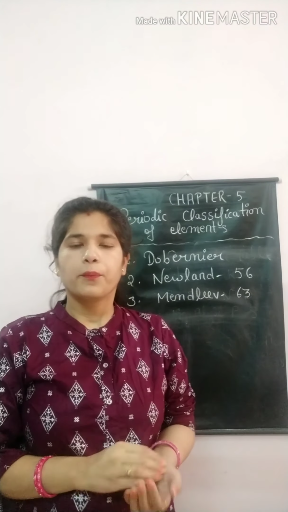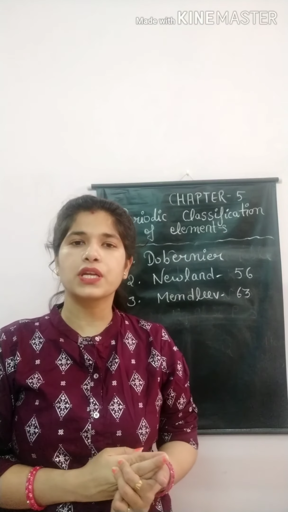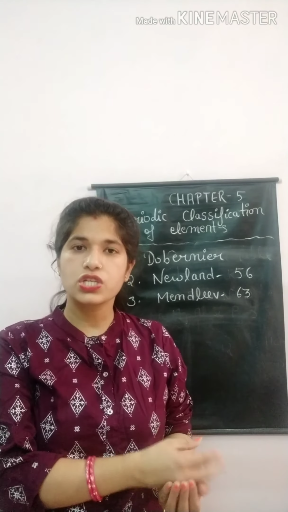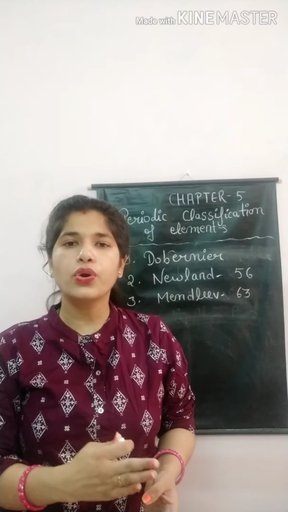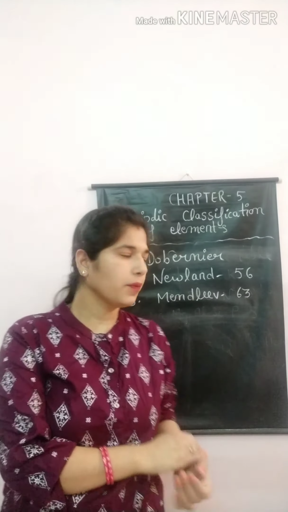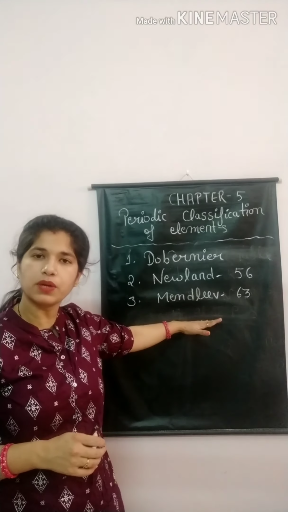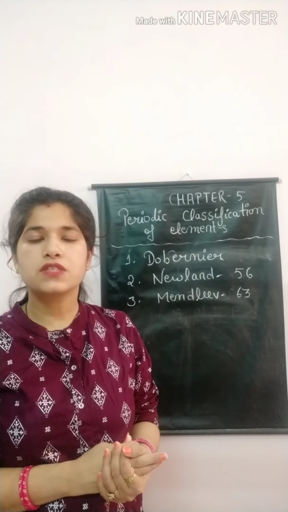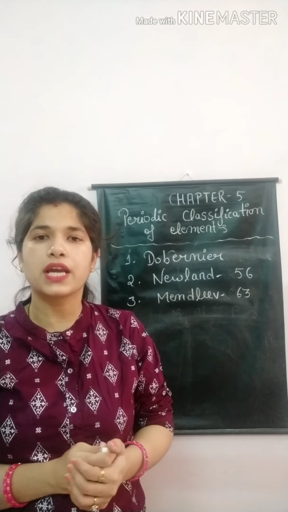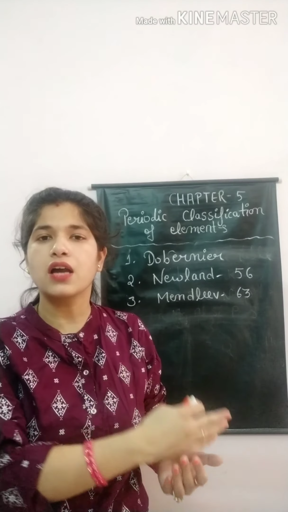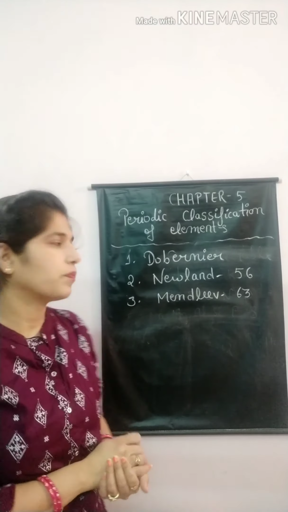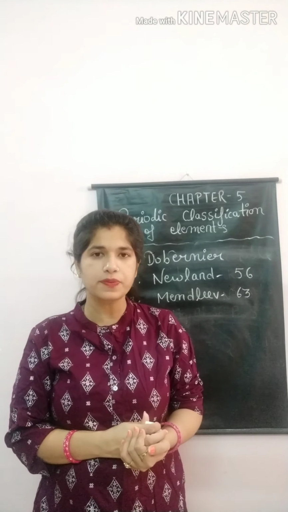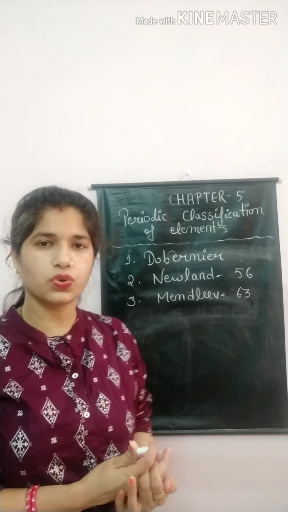According to Mendeleev, the chemical properties and physical properties of elements are a periodic function of their atomic mass. He arranged all elements in a period according to their atomic mass. The main advantage of Mendeleev's periodic table is that he left space for undiscovered elements, as well as space for noble gas elements. He said that noble gases are zero group elements. But why did Mendeleev fail? Mendeleev failed to explain the position of isotopes as well as the position of hydrogen.